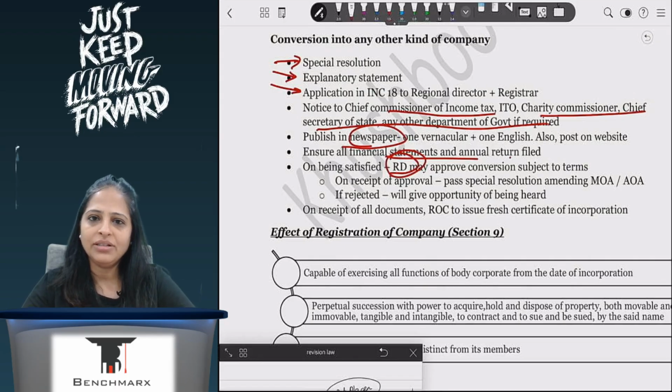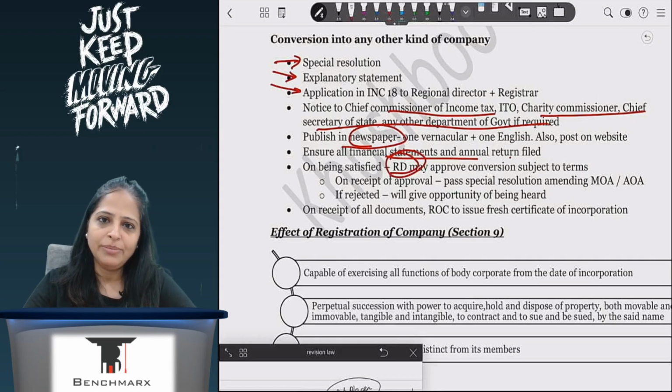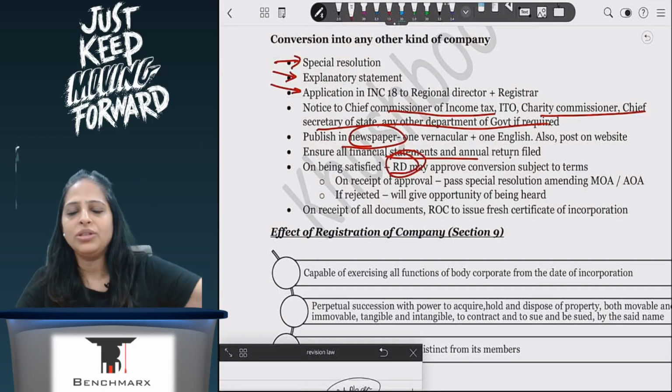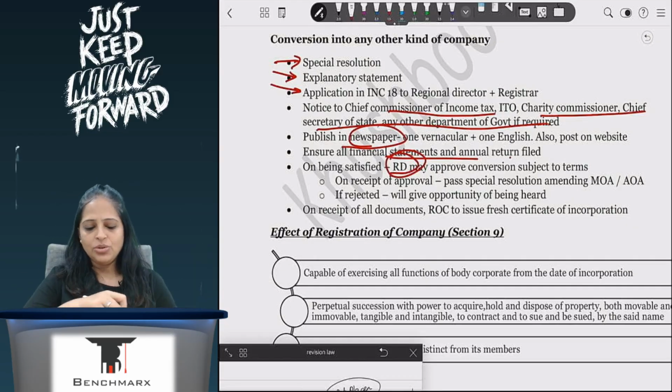Once regional director gives an approval, I will again pass a special resolution. I will change my company. I will go to the registrar. I will inform him that I've changed my company, and then he will issue a fresh certificate of incorporation where he will tell me I'm no longer a Section 8 company. So this is for the conversion of a Section 8 company into any other kind of company.